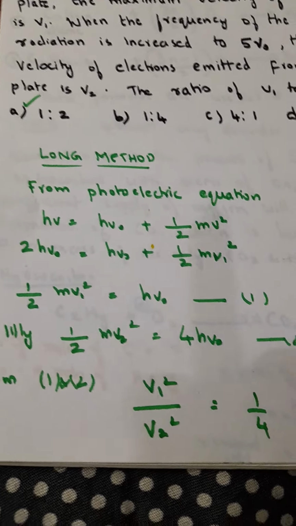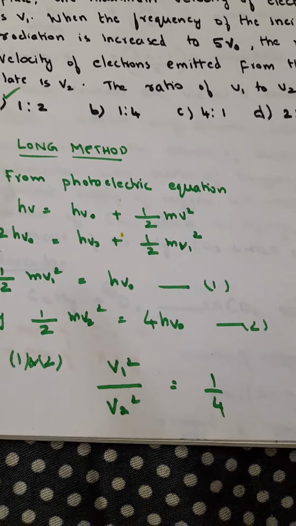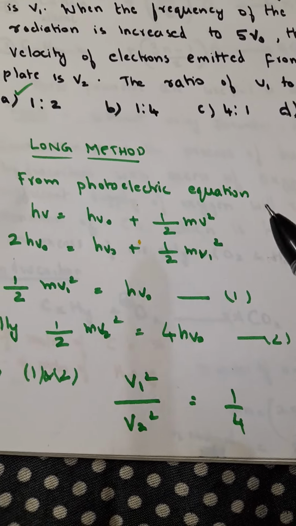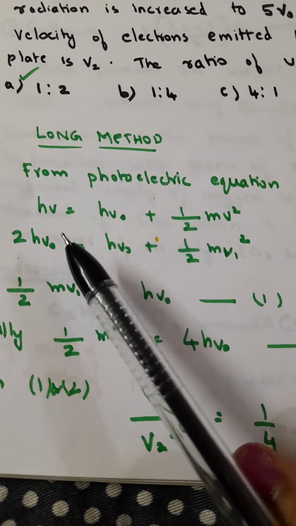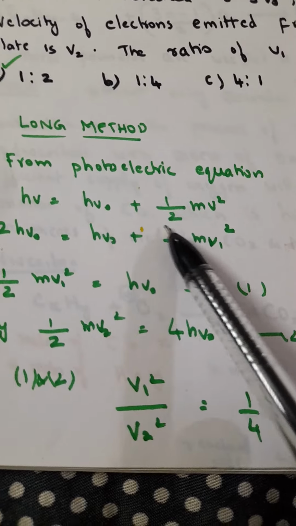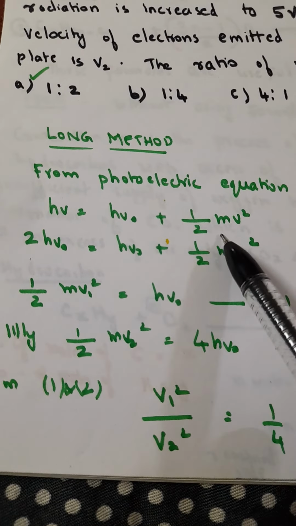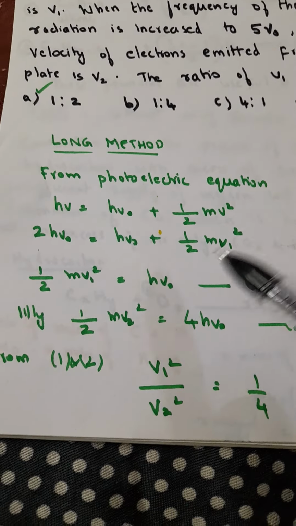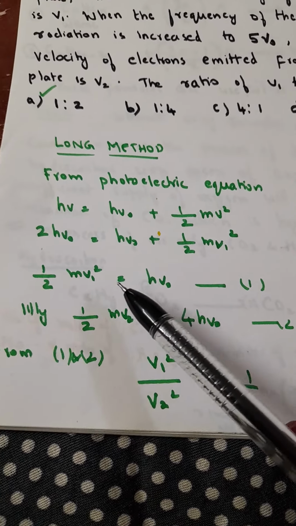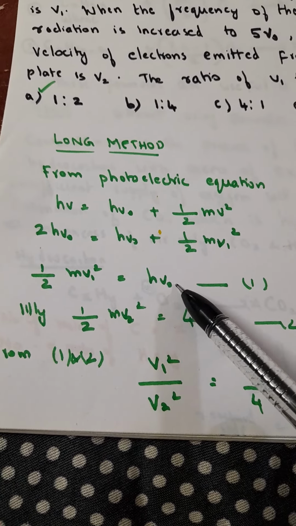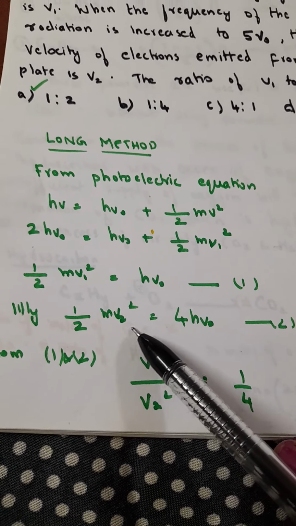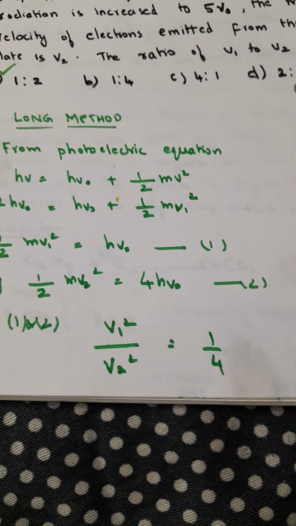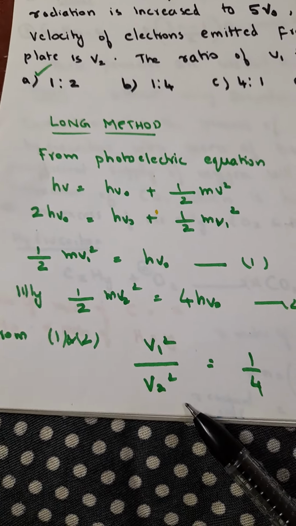See, this is the long method normally followed in your NCERT textbook, where you have to solve it using the photoelectric equation. So what is it? h nu is equal to h nu 0 plus half m v square. Then you have to rearrange and solve this equation, and you get the equations in two parts, like half m v1 square is equal to h nu 0, and then half m v2 square. This is all a very long way. Just solving these two equations, you get a ratio for V1 square by V2 square.